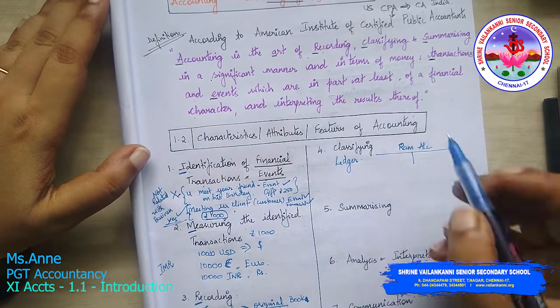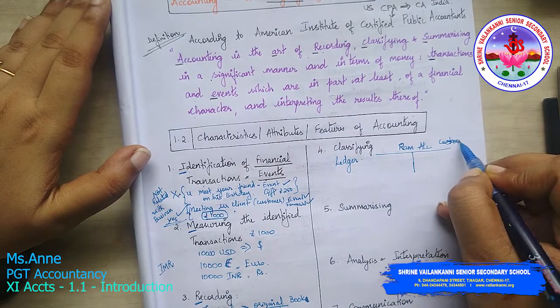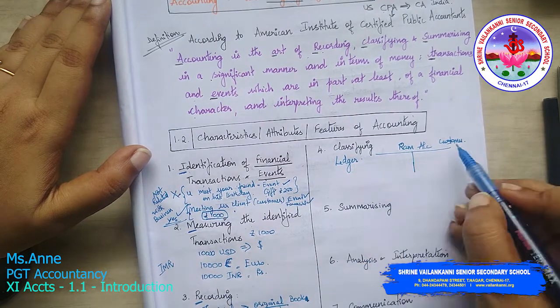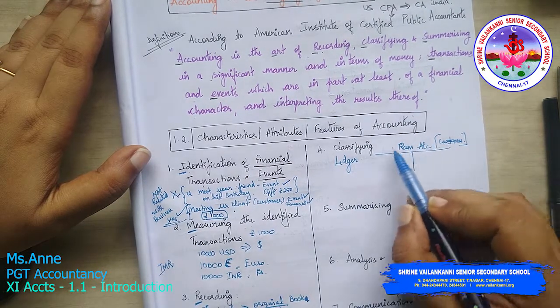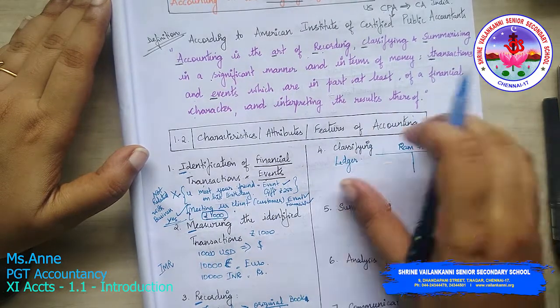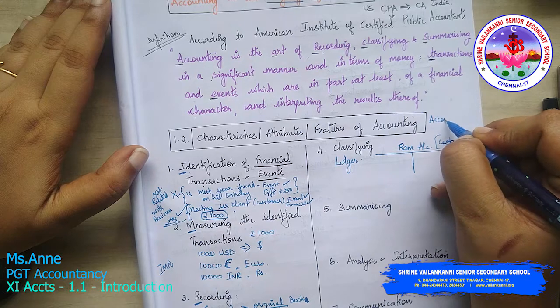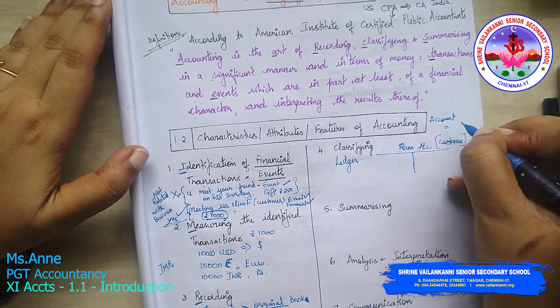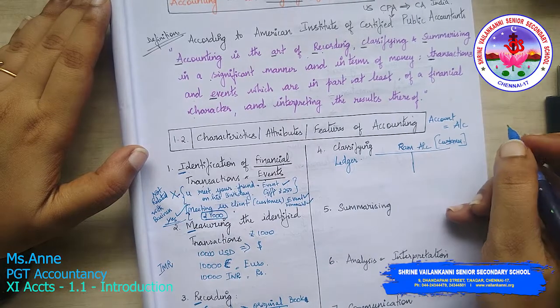Ram is our customer. Whatever transactions are related with Ram will be collected and classified in one particular area. That is called Ram account. Now account is shortly represented as A/C in accounts.